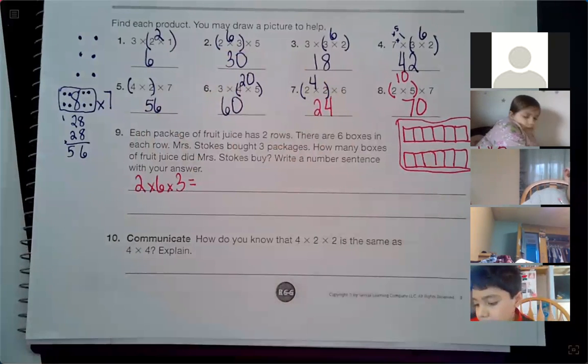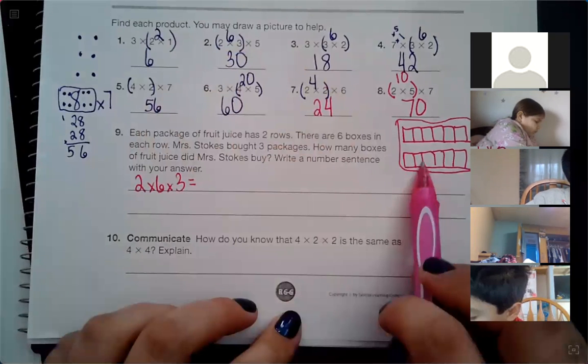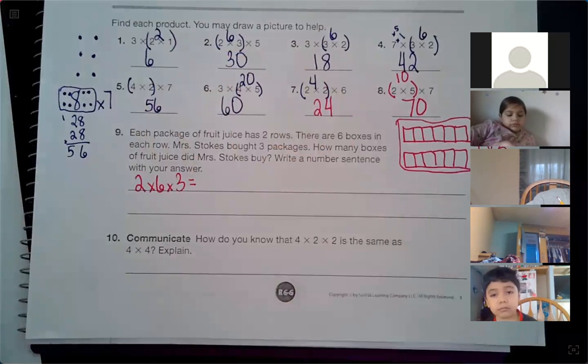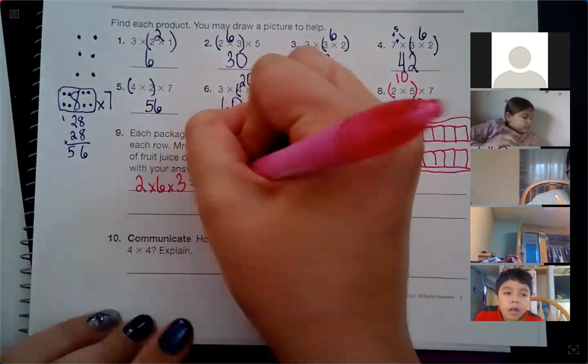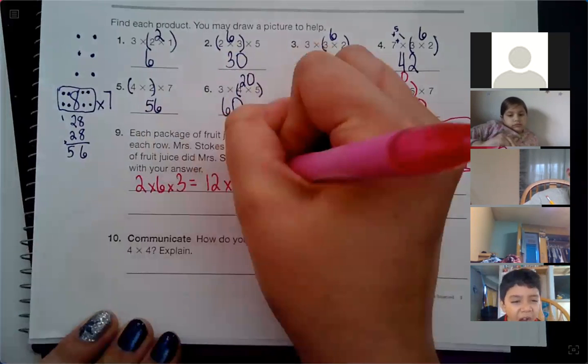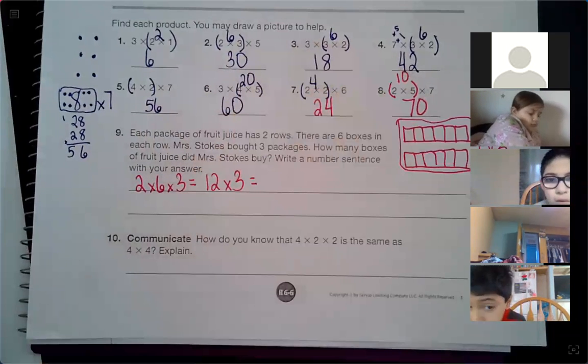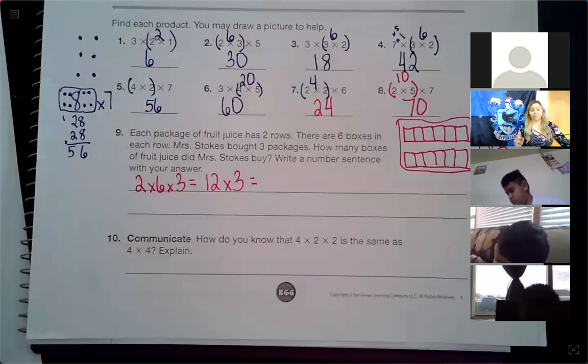I've got 6, 7, 8, 9, 10, 11, 12. So there's 12 in each box. But she wants to buy 3 boxes because she's crazy. She doesn't know yet what those kids are going to do with those juice boxes. She doesn't even know. Lily, go ahead.